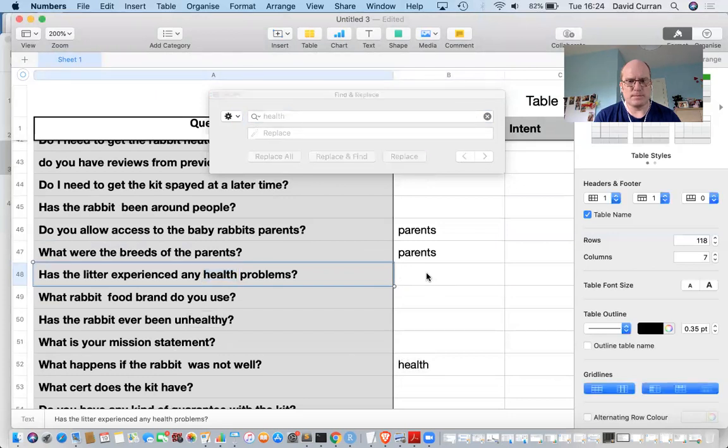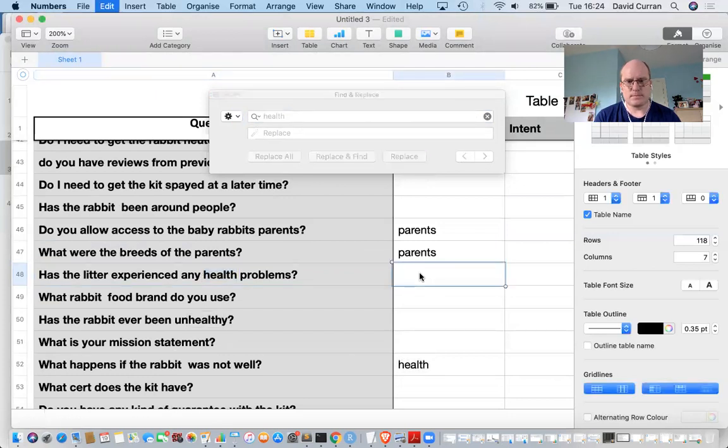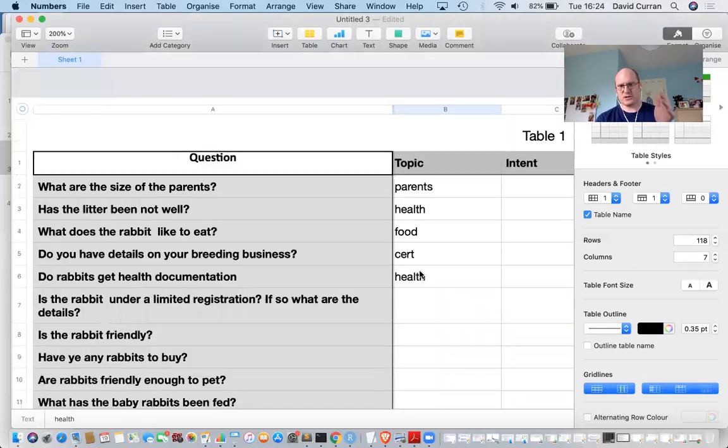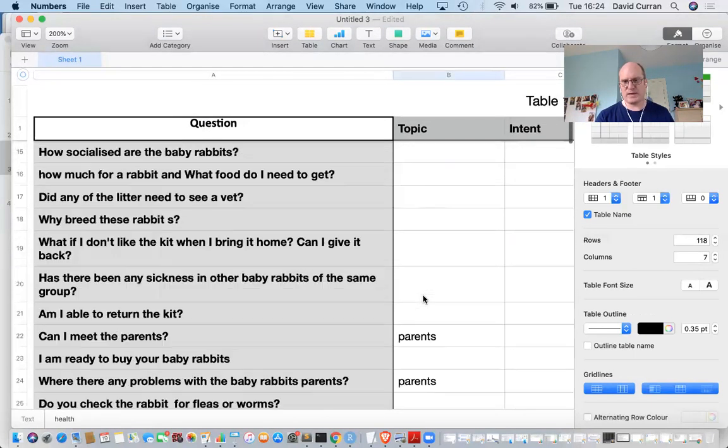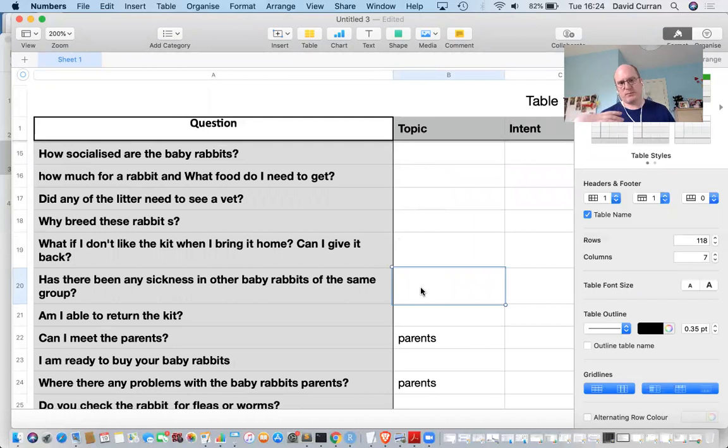Problems. Ever been unhealthy? So you can see in this sort of way of going through things, where you start at the start of a fairly shuffled data set and you go looking for particular topics as they happen, you can very rapidly mark up the topics quite quickly. Your 10 or 15 topics you can go through, and by the time you've gotten to question number 20, you have an awful lot of questions below that marked up.